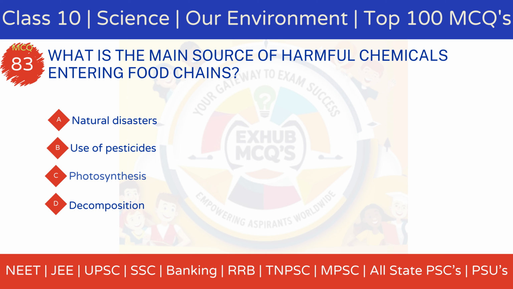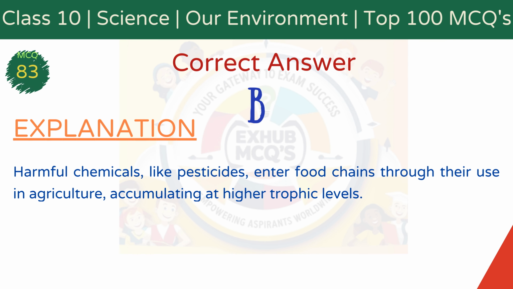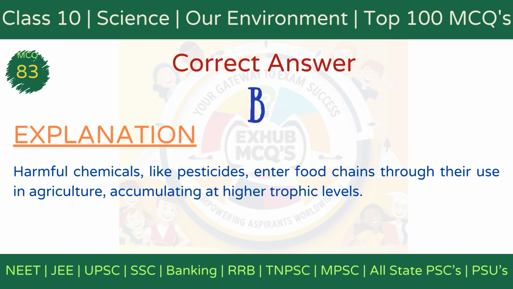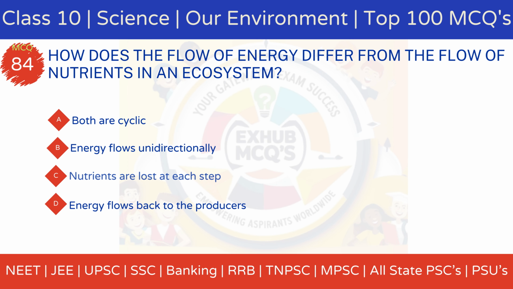MCQ 83. What is the main source of harmful chemicals entering food chains? Option A, natural disasters. Option B, use of pesticides. Option C, photosynthesis. Option D, decomposition. The correct answer is option B, use of pesticides. Explanation: Harmful chemicals, such as pesticides, enter food chains through their use in agriculture, accumulating at higher trophic levels and causing biological magnification.